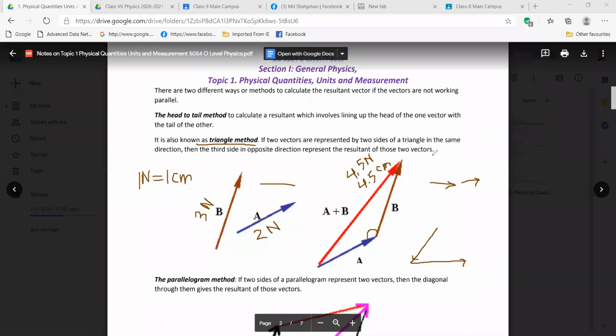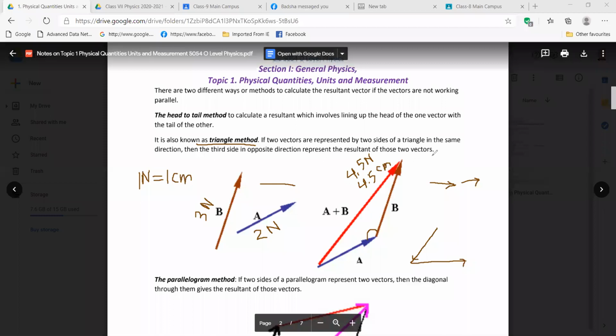So it's clear, right? How to get the resultant of two vectors which have an angle between them. Is it clear? Does anyone have any queries on this?